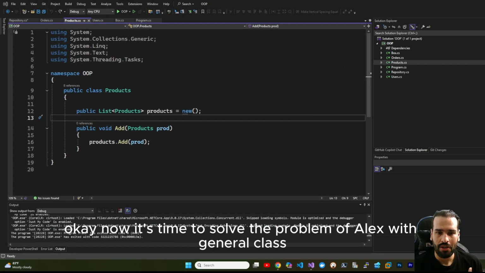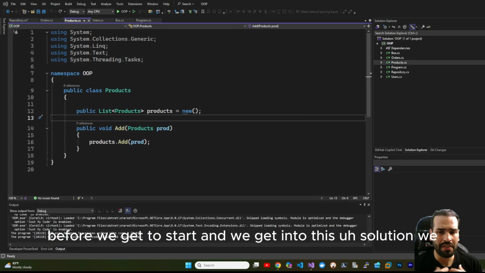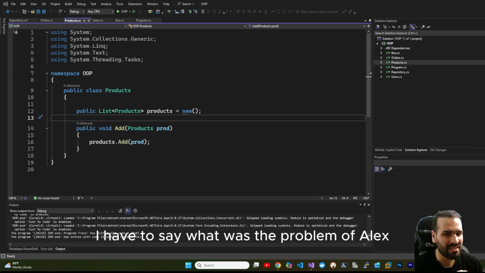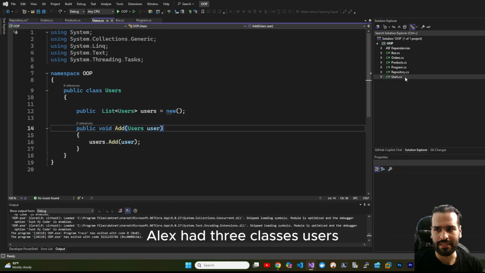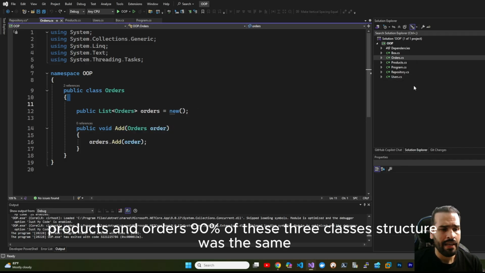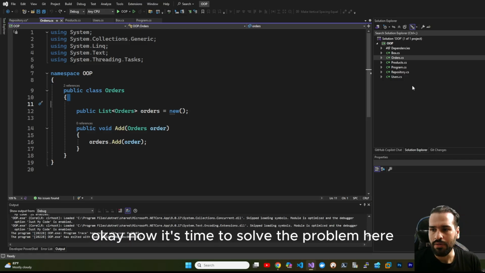Okay, now it's time to solve the problem of Alex with generic class. Before we get into this solution, I have to say what the problem of Alex was. Alex had three classes: users, products, and orders. 90% of these three classes' structure was the same. Okay, now it's time to solve the problem.